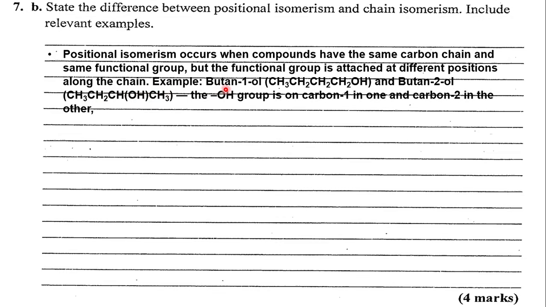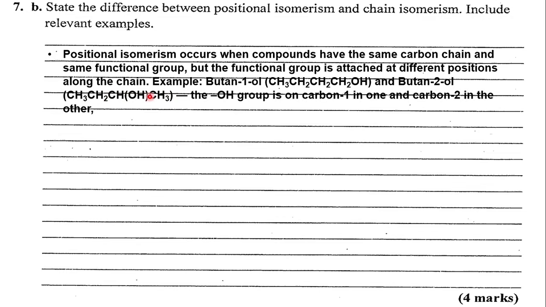Example, butan-1-ol. The functional group, the OH, is at the end on carbon 1 here. But butan-2-ol also has an OH, but it's positioned on carbon number 2.